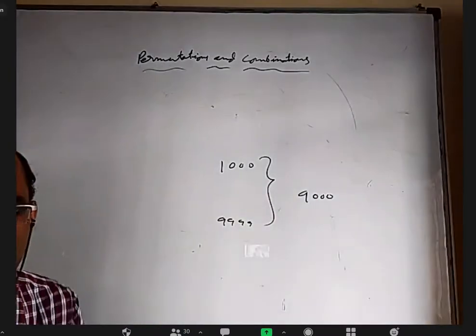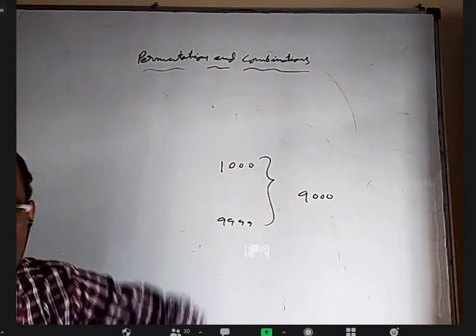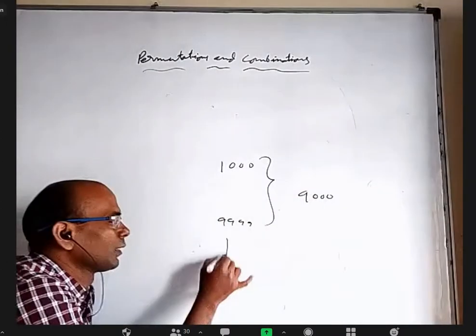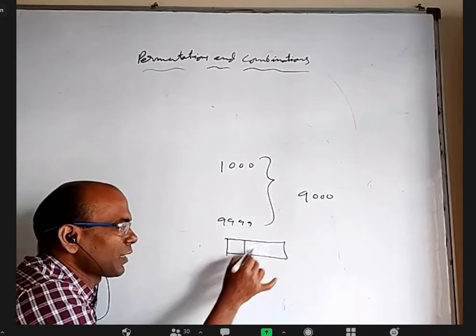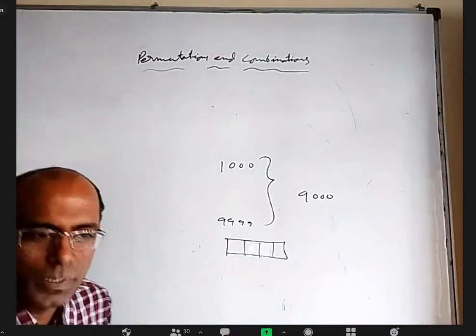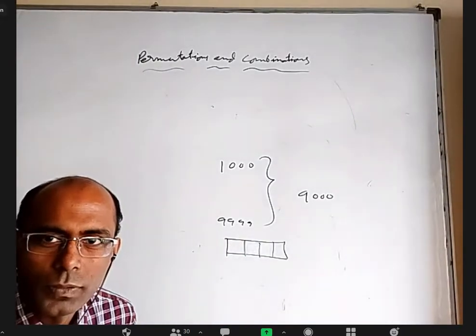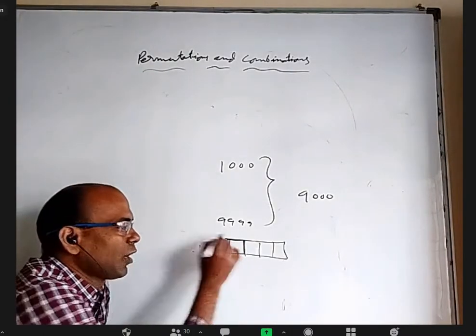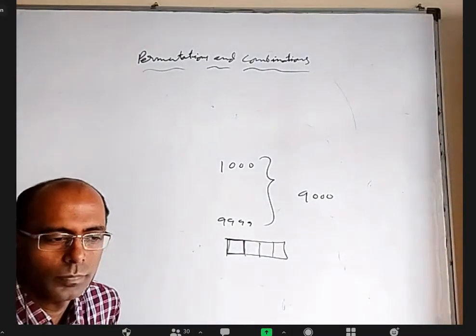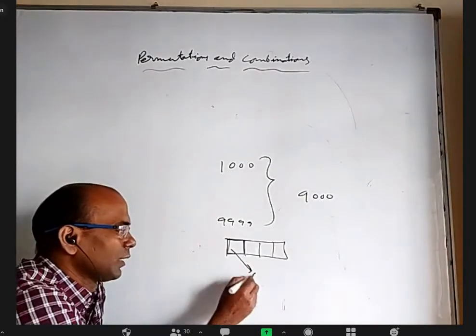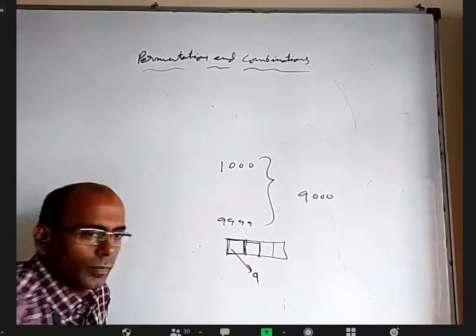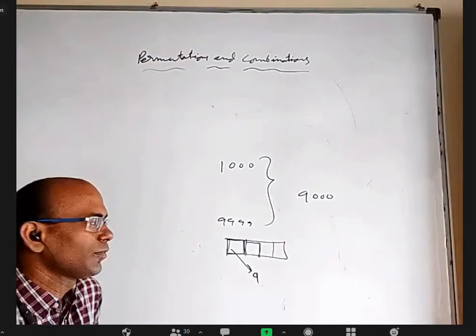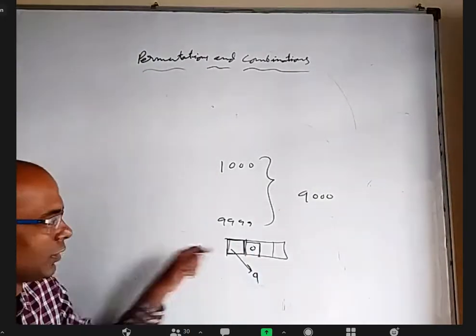We can tell the same 9000 another way. You want a 4-digit natural number, right? In natural numbers, repetition is allowed. For filling the first place, how many choices do you have? 9. But for filling the others, 10, because you can write 0 there.